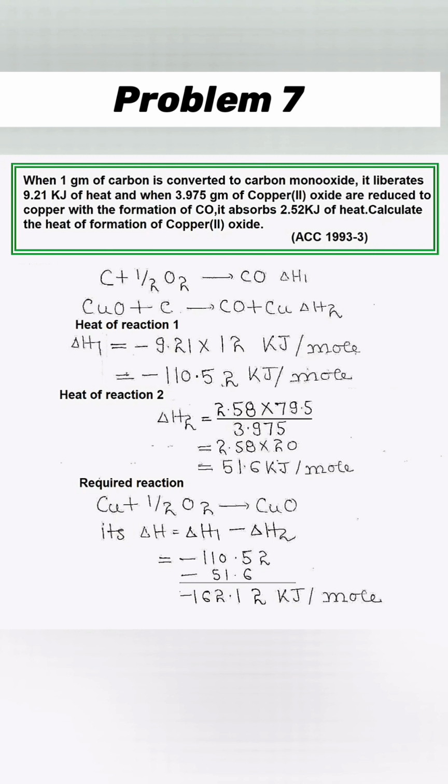Here in this question, the energy released during oxidation of 1 gram of carbon is given. Also, the energy absorbed during the reduction of cupric oxide weighted 3.975 gram is also given. So for enthalpy estimation, we have to find out the corresponding energy values per mole of the substance. These values come as minus 110.52 kilojoule per mole for oxidation of carbon and 51.6 kilojoule per mole for reduction of cupric oxide. Using Hess law for the final reaction, the enthalpy value can be obtained by subtracting the enthalpy of the second reaction from the first one.